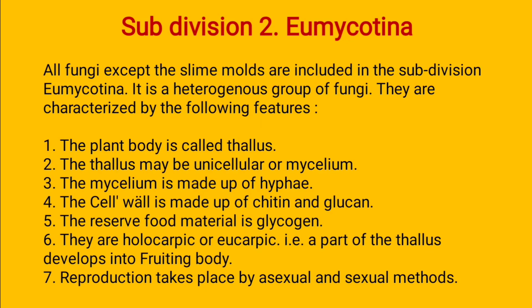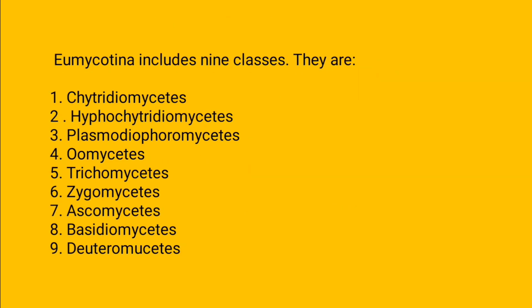The reproduction takes place by the asexual method and sexual method. So these are the characters of this Eumycotina class. In a previous lecture we discussed the Myxomycotina. The Myxomycotina are divided into only one class, but the Eumycotina are divided into 9 classes.